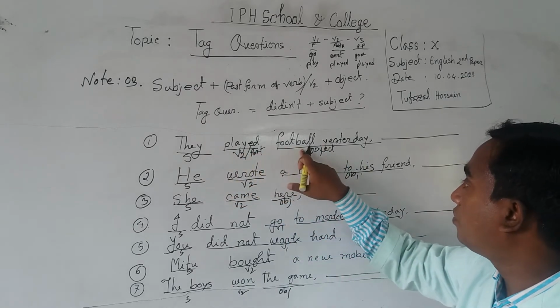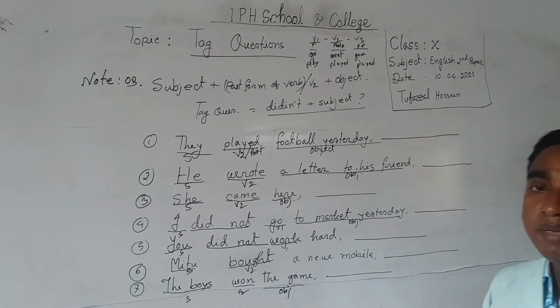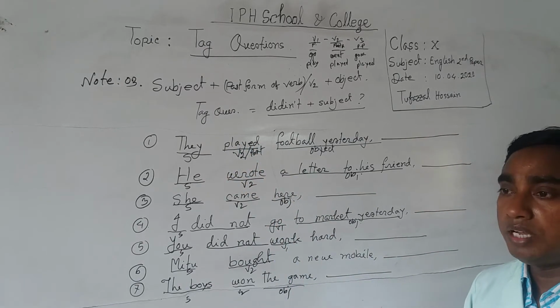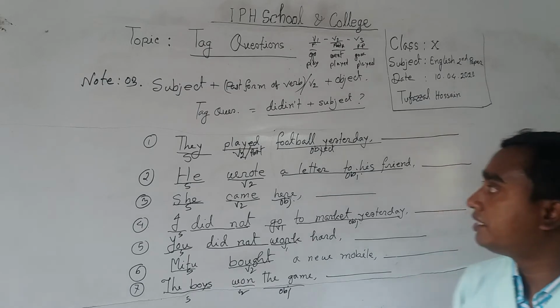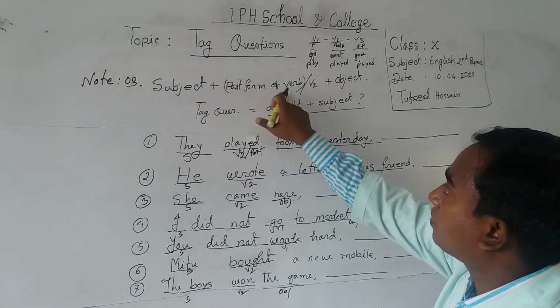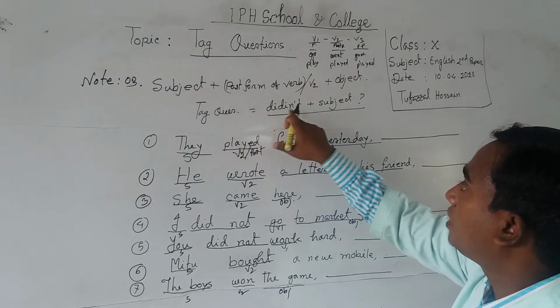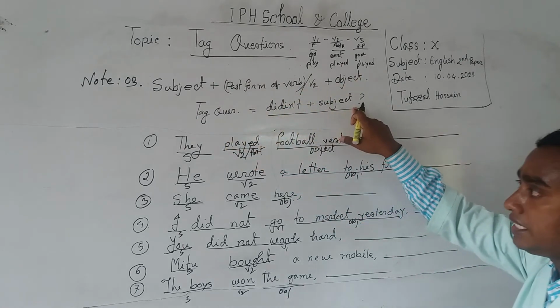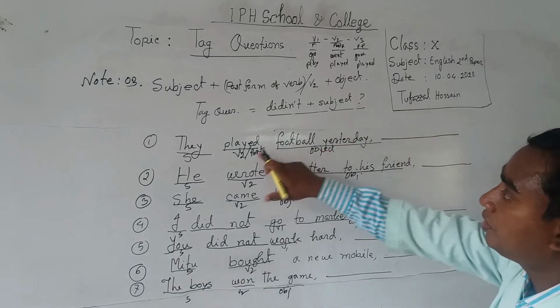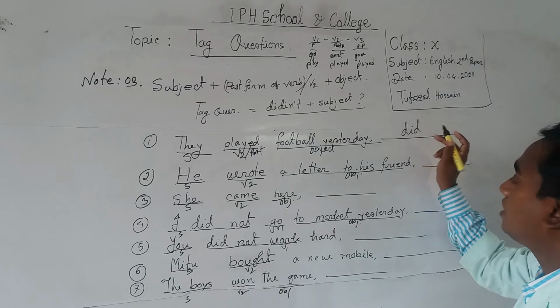They played football yesterday. Yes, this is an affirmative statement, so you have to make a negative statement. So, as subject, past form or V2 plus object, then the question tag will be didn't plus subject. Didn't plus subject. So you have to find out verb 2. That's why you have to take did.